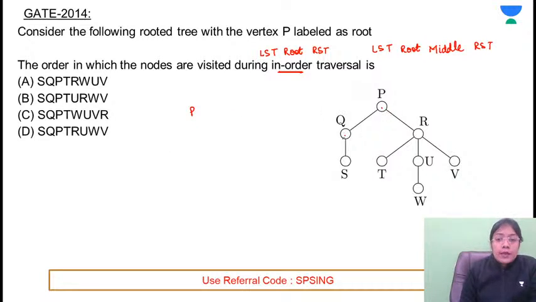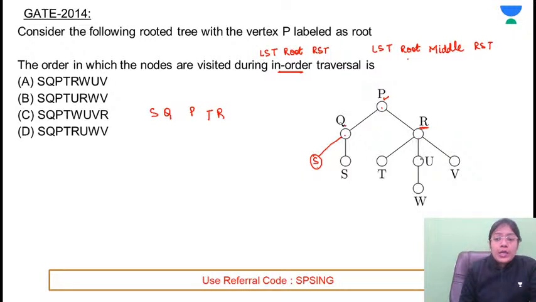So P, if this is the left child, only one subtree is there that is behaving as a left child. So this comes out to be left, root, and no right child is there. So S, Q, P. After that, now this is printed. Now go to the right subtree. In the right subtree, first of all, we have to print the left subtree elements, that is T. After that, root. What is the root of this tree? That is R.